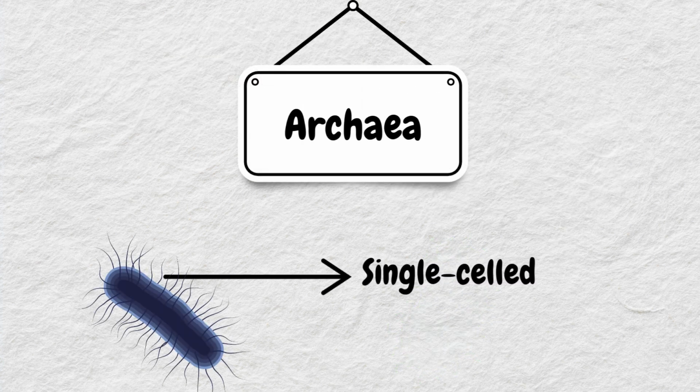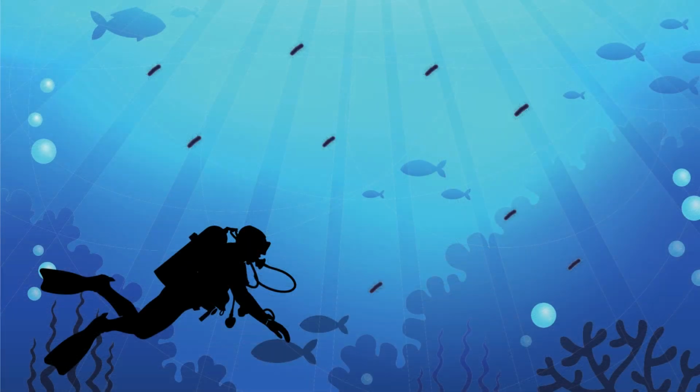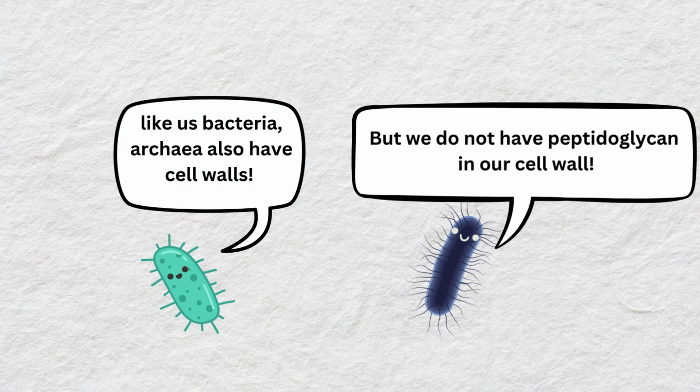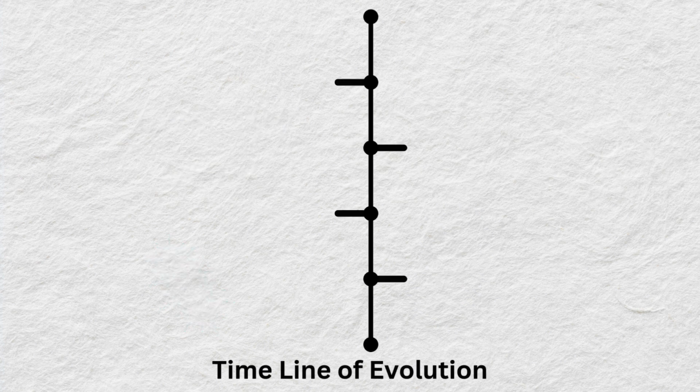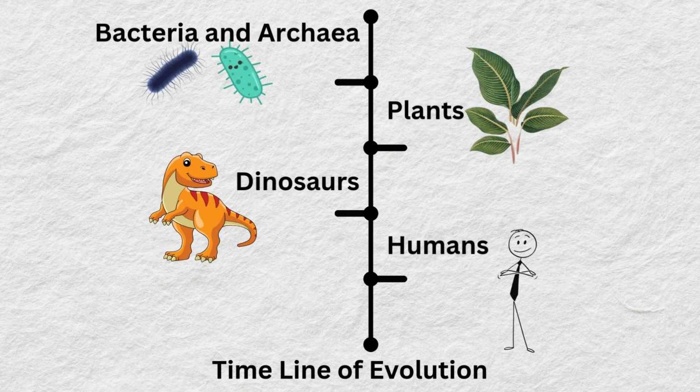The second domain is archaea. Archaea are also single-celled organisms, but they are genetically different from bacteria. They thrive in extreme environments, such as hot springs and deep sea vents, and just like bacteria, archaea also have a cell wall. But unlike bacteria, the cell walls of archaea do not contain peptidoglycan. Organisms that belong to the domains of bacteria and archaea are considered the earliest and most ancient forms of life